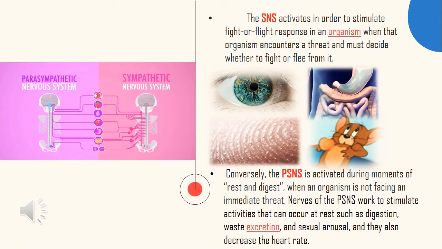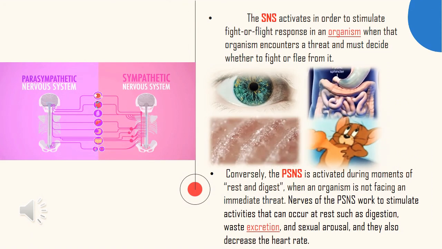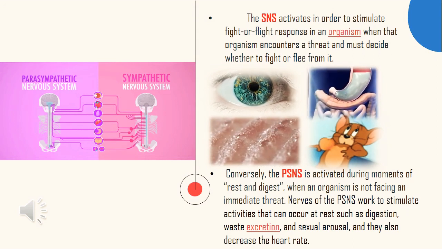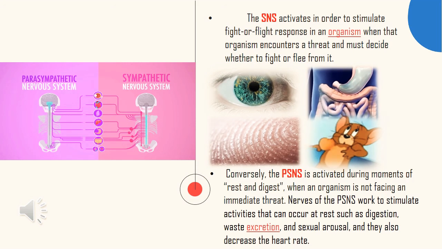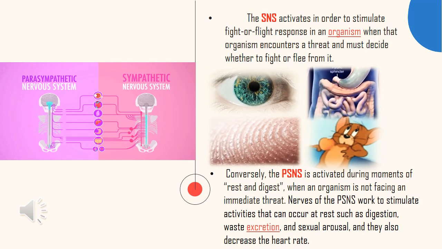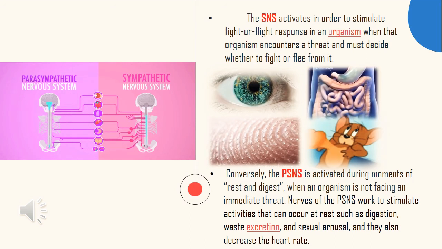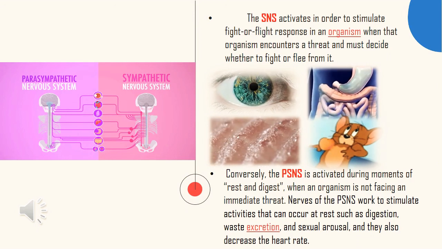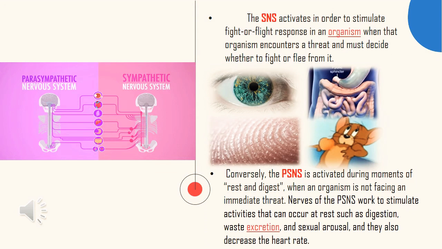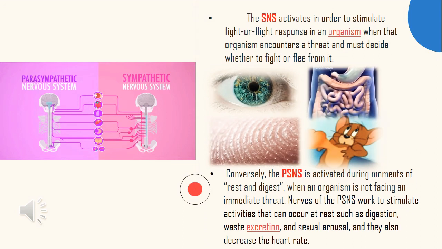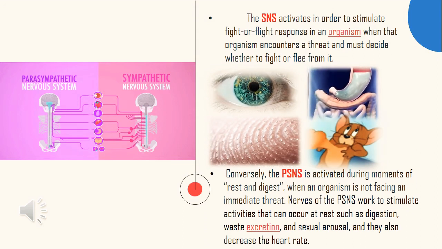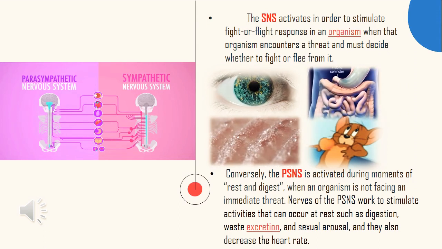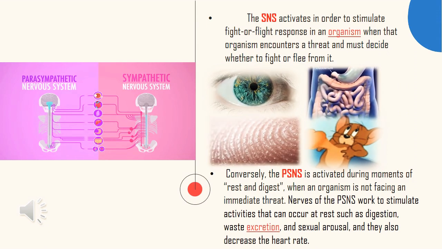Another subdivision of the nervous system is into the sympathetic nervous system, or SNS, and the parasympathetic nervous system, or PSNS. The SNS activates in order to stimulate a fight or flight response in an organism when that organism encounters a threat and must decide whether to fight or flee from it. The nerves of the SNS have diverse effects on different parts of the body.